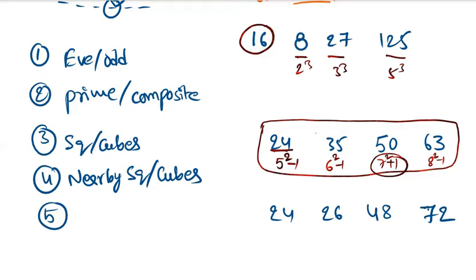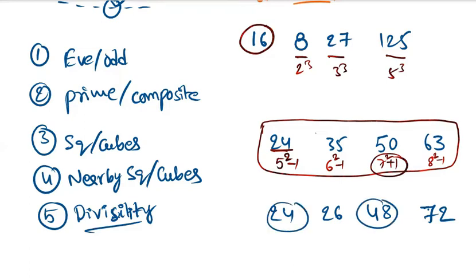Our next point is divisibility checking. Multiple is nothing but divisibility only. We have to check the divisibility. Based on divisibility also answers will be decided. So here every number is divisible by 24 except 26. That's why this is the answer.